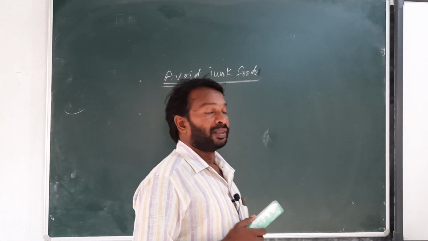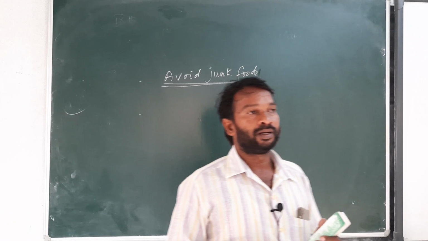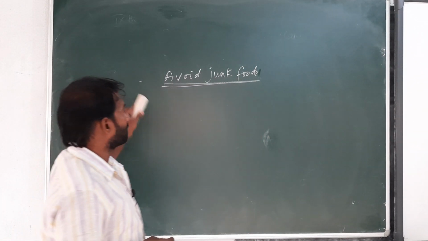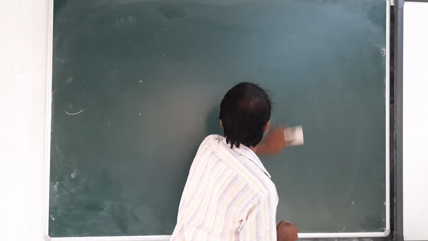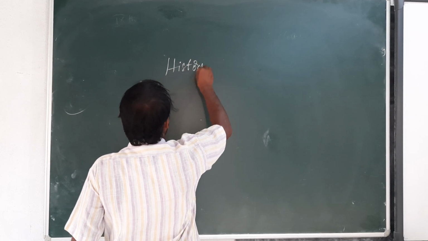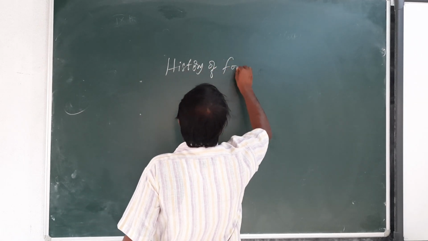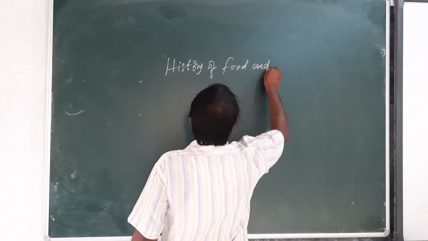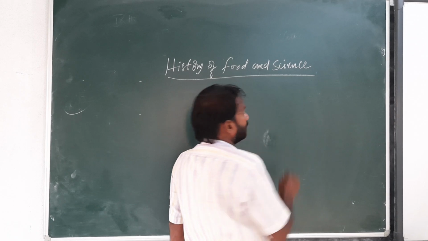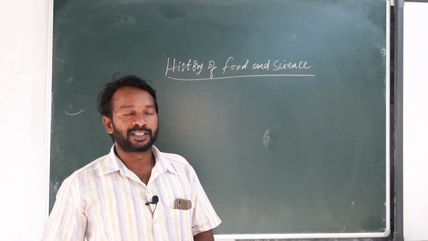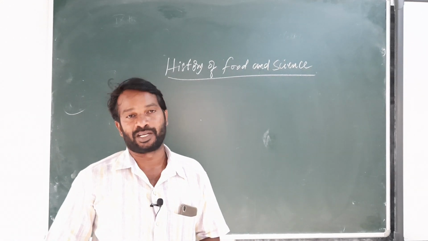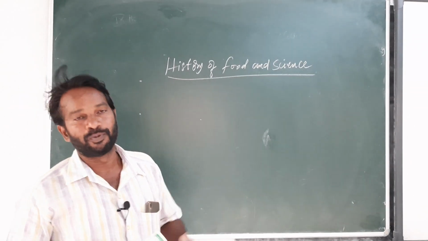Now the history of food and science. Okay, in early days there was no idea about nutrition, about these food components.